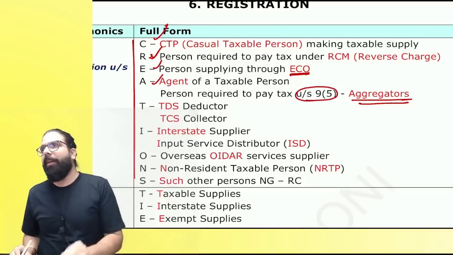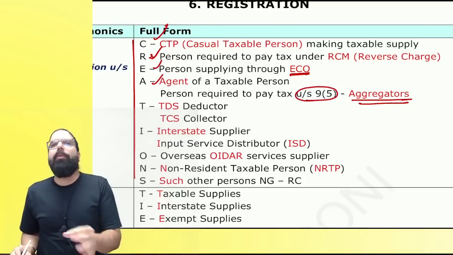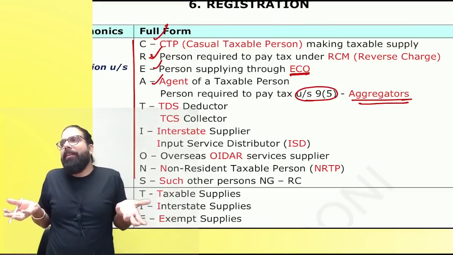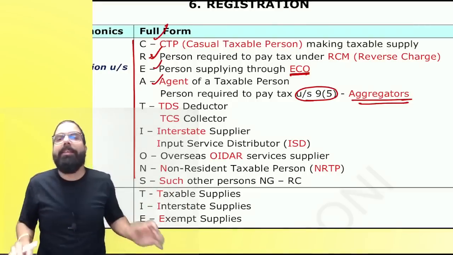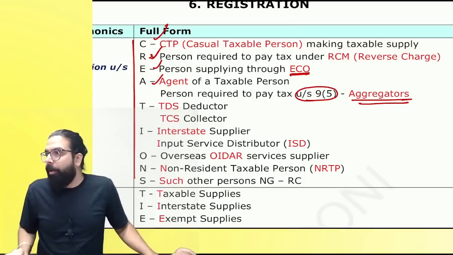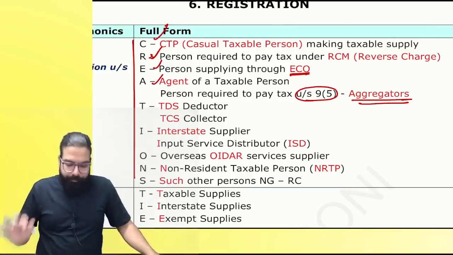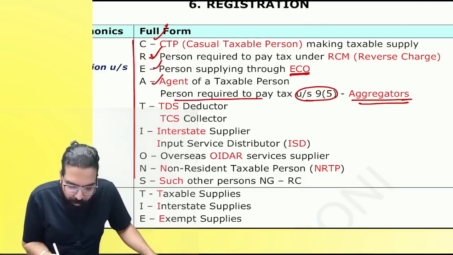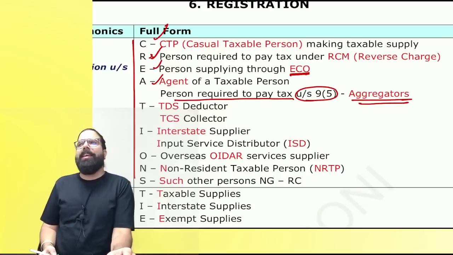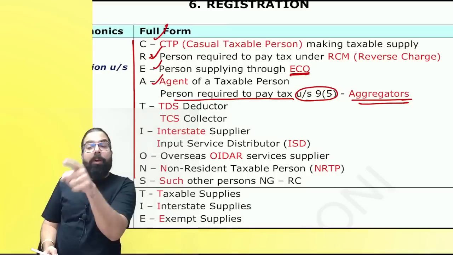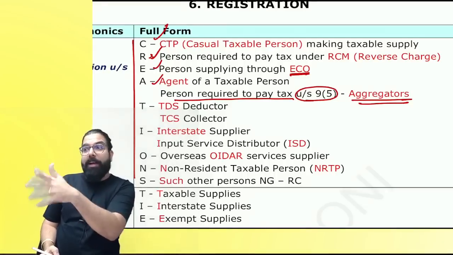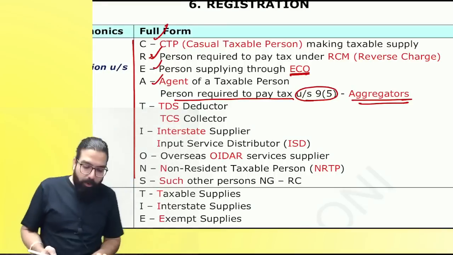Are we clear, everyone? The next one over here is A for aggregators under section number 9(5). I call them aggregators because Ola, Uber, Swiggy, what do they do? They aggregate people. They aggregate suppliers and recipients. And hence I call them aggregators just to make them fall in EA. Next, person required to pay tax under section number 9(5). Who are the people required to pay tax under 9(5)? E-commerce operator. Whenever an e-commerce operator is required to pay tax under section number 9(5), they will take compulsory registration and pay.